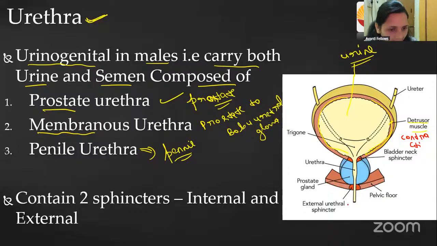Okay, and here you can see the two types of sphincter. One is the internal sphincter and the other one is the external sphincter. You can see here, this is the internal, it is present here, and the external is present here. This is the internal sphincter, and this is the external sphincter.